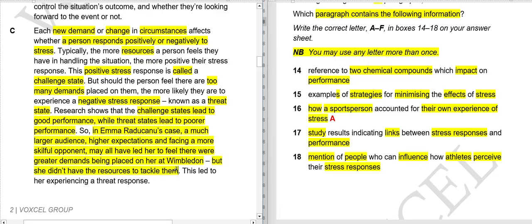She felt that she was not adequately equipped to handle all the pressure. This led to her experiencing a threat response. Hope it is clear. Now again you will have roughly 10 seconds and your time starts now.